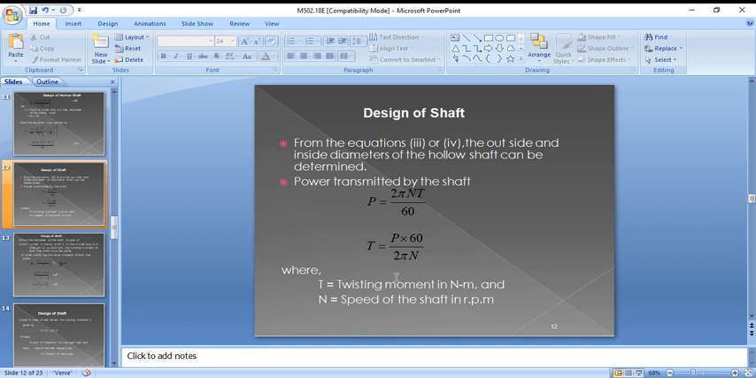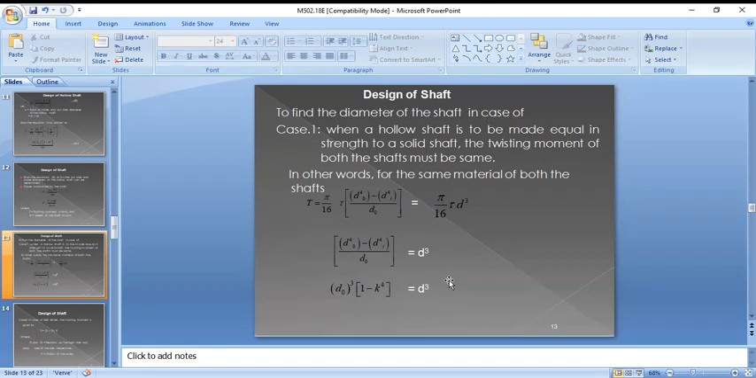So here, if power is in watts, then torque will be in Newton meters. N is the speed of the shaft in revolutions per minute, RPM. So N will be in revolutions per minute and P will be in watts. When P is in watts, T will be in Newton meters.